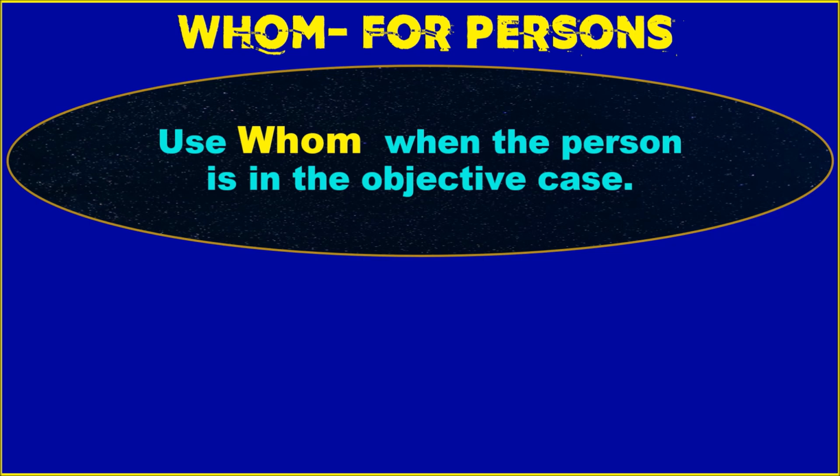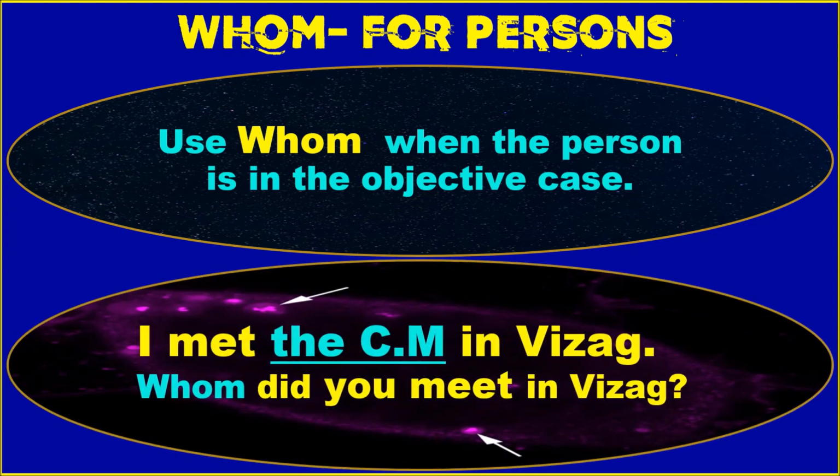And now whom we use for persons, if it is in the objective case. We use whom when the person is in the objective case. For example, I met the CM in Vizag. The CM is in the objective case. I means Ravi or Raghu or someone. The place is Vizag, and the keyword is the CM. So the question is like this: whom did you meet in Vizag? However, in modern use, we use who did you meet in Vizag? That's perfect. But to be more correct, you can use the question, whom did you meet in Vizag?